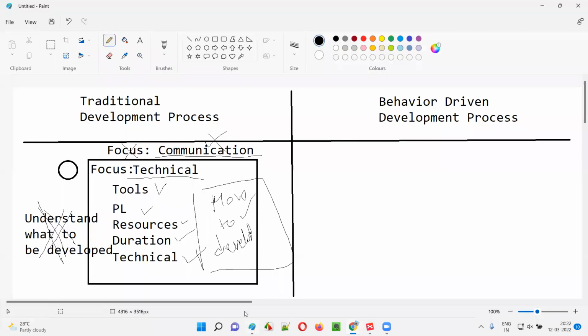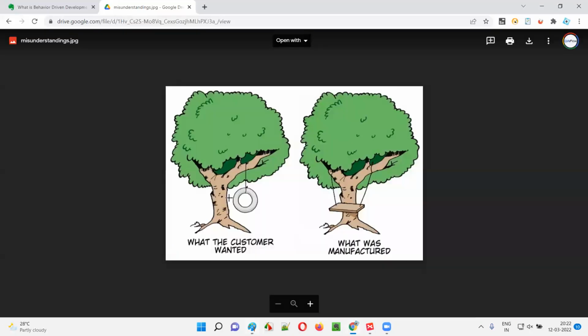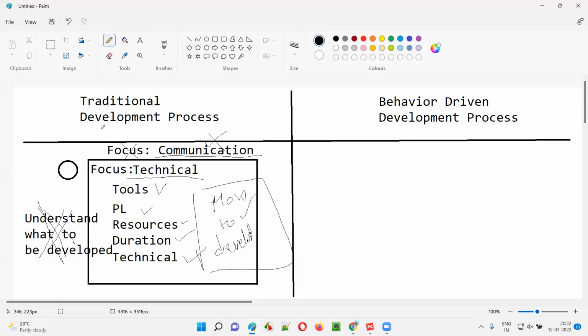No matter how technical you are, how many good tools you are using, how skillful the resources are, no matter what type of technical problems you are facing, it doesn't matter, guys. If you are missing the communication, then the customer will want something and you will deliver something else. That's the problem with the traditional development process. To overcome these challenges, where less importance is given to communication and to understanding what is to be developed, rather than how to develop. Understanding what is to be developed is not given much importance in the traditional development process.